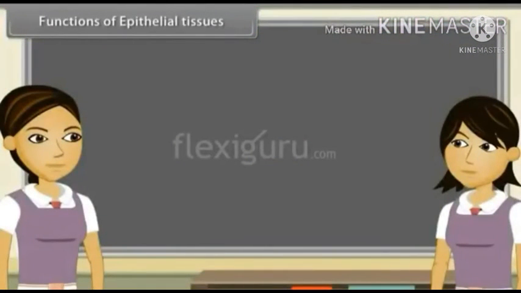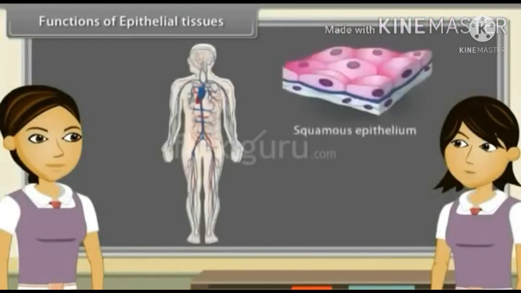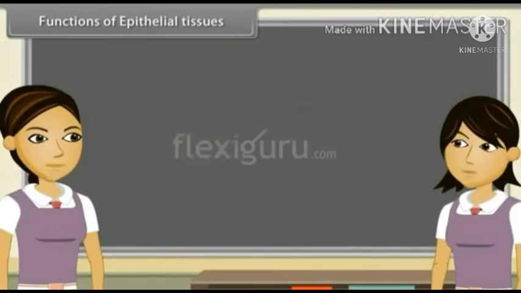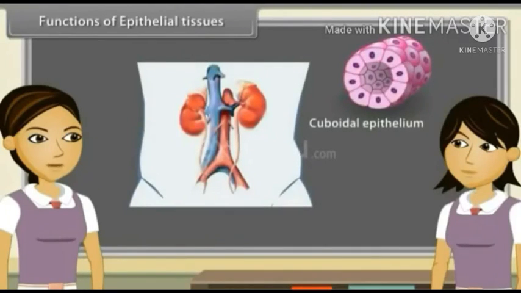Now let's talk about functions of epithelial tissues. Squamous epithelium protects the underlying parts of the body from mechanical injury, entry of germs, chemicals and also from drying. Cuboidal epithelium helps in absorption, excretion and secretion. It also gives mechanical support.